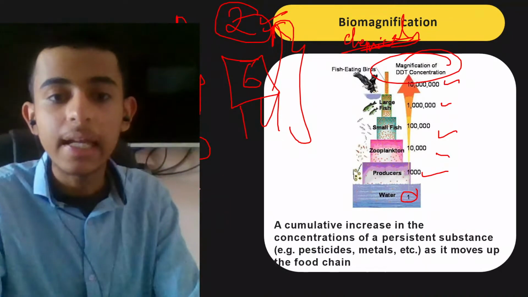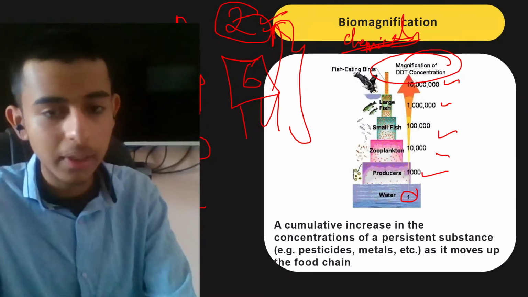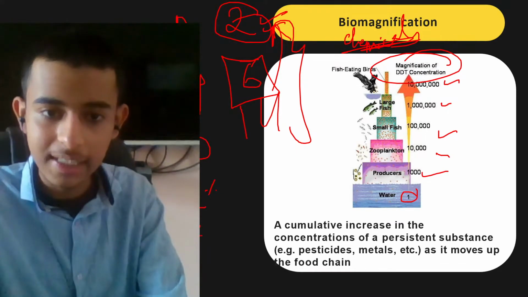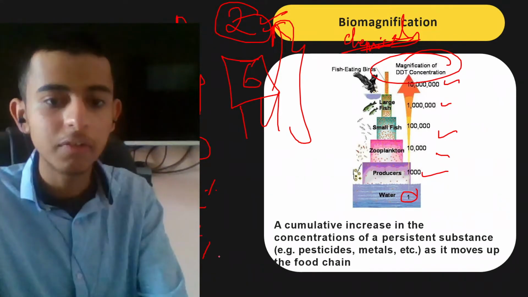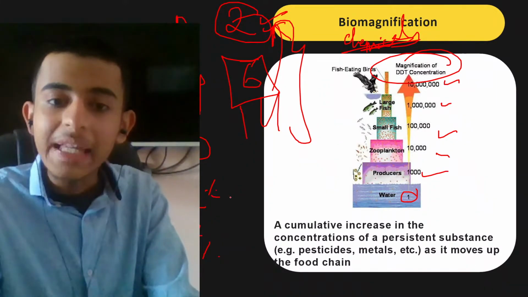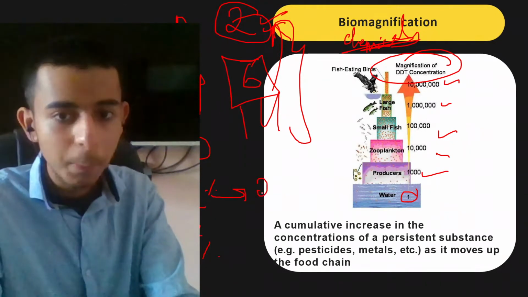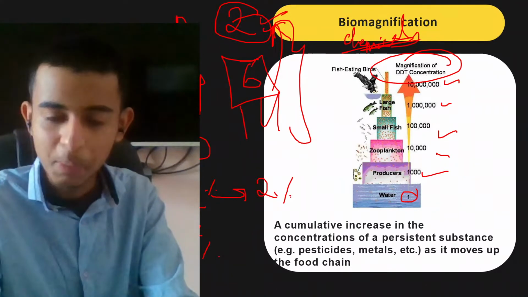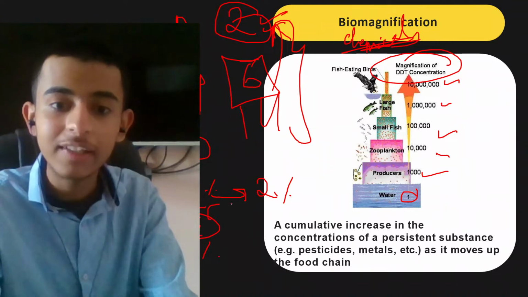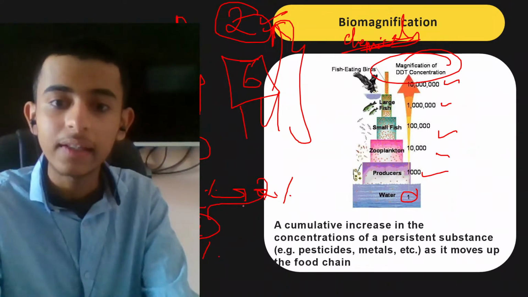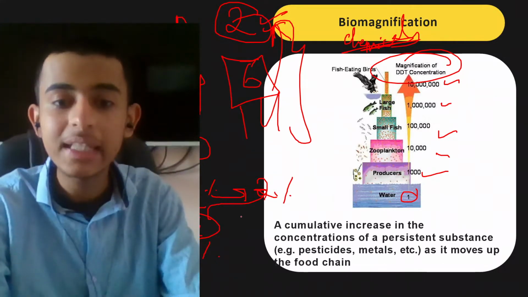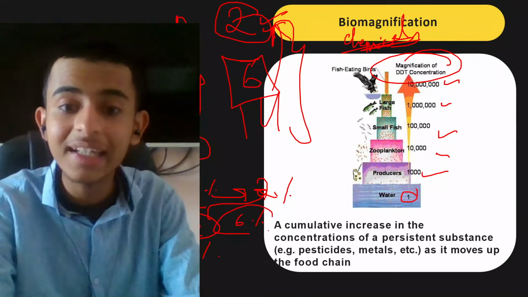What am I trying to say? Suppose here it is 2% chemical present in the first trophic level, then 4% in the second, 8% in the third. For example, it's already present. So the basic level, the first level, will have 2% only, because nobody is eating it. But when this 4% trophic level is going to eat 2%, these two chemicals are going to combine. So their sum will be 6%. So in this way, chemicals have increased now.